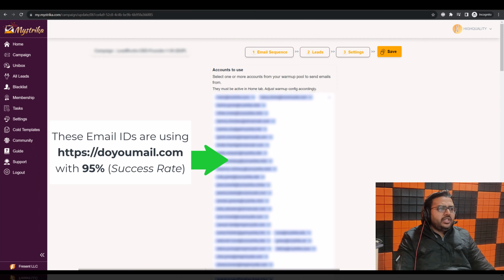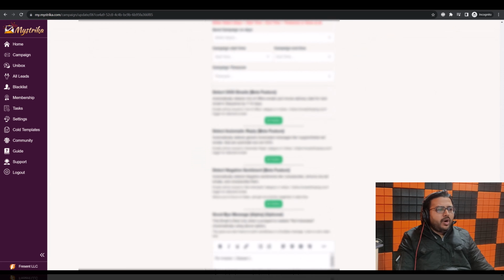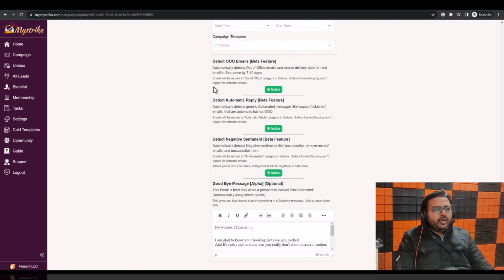To enable this, you need to go to campaign settings, and scroll at the bottom. Here we have a couple of features: automatic out of office reply detection. So what does out of office reply detection do? It will automatically delay the next email in your sequence by another 7 days.